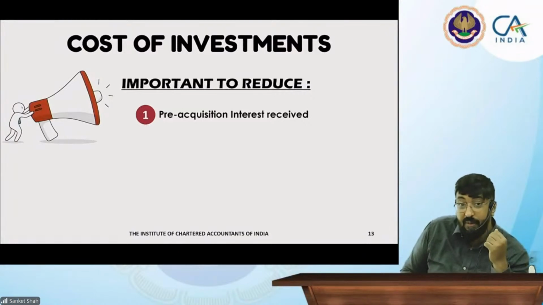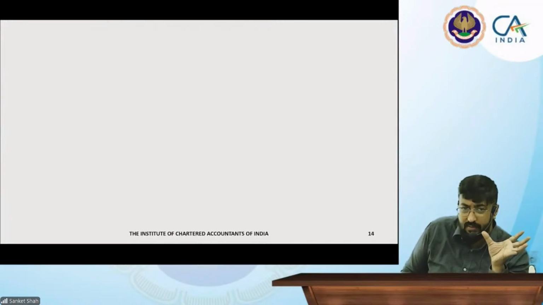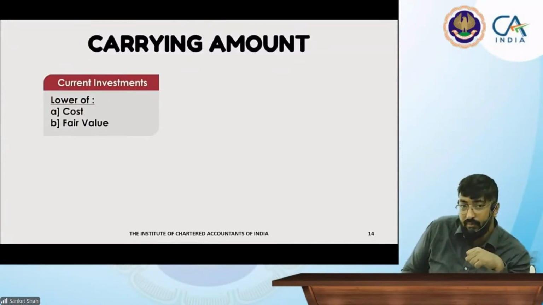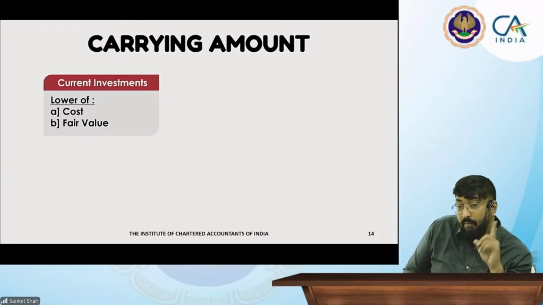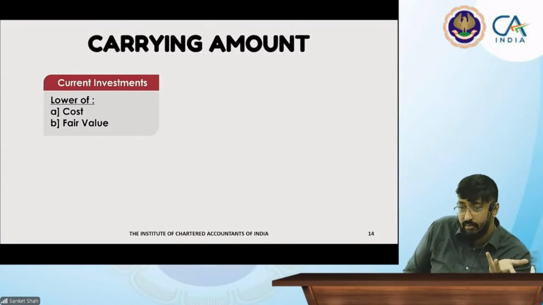Important terms: pre-acquisition received, pre-acquisition dividend. We are going to see these concepts. Carrying amount: if it is a current investment, bifurcate in two parts. Sir, is it current or long term? Then the client has to decide it. And I will ask you, why do you hold that gold? You are telling me, sir, we will use that gold in my marriage. So that is a long-term investment. Sir, I'm going to dispose of it in the next year. That is the current investment.